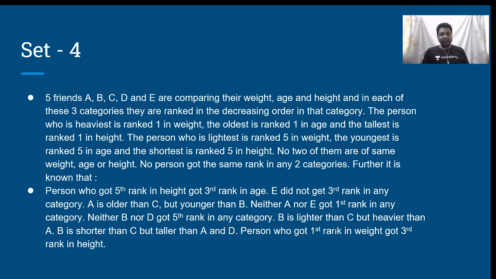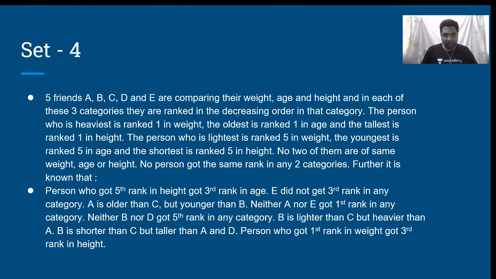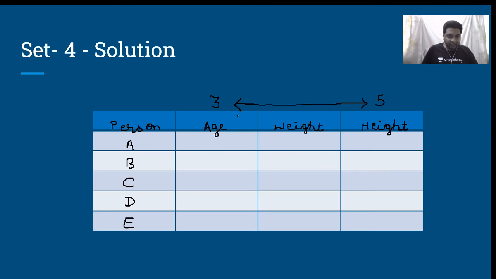The person who got 5th rank in height got 3rd rank in age. Wherever I write 5 in this column, I have to write 3 in this column. Then, E did not get third rank in any category. In this entire row, I cannot write 3. E never got third rank in any category.